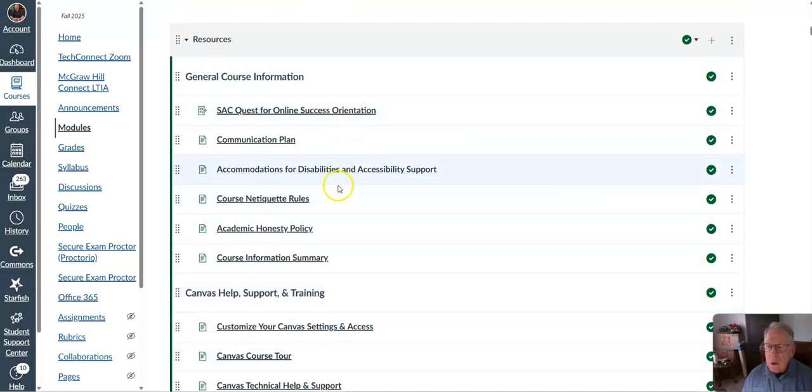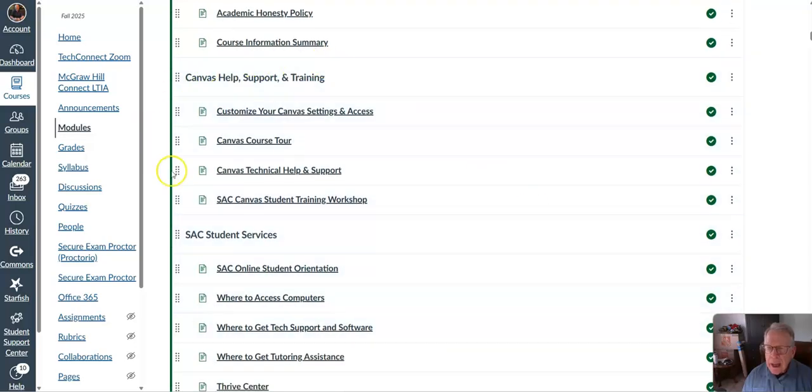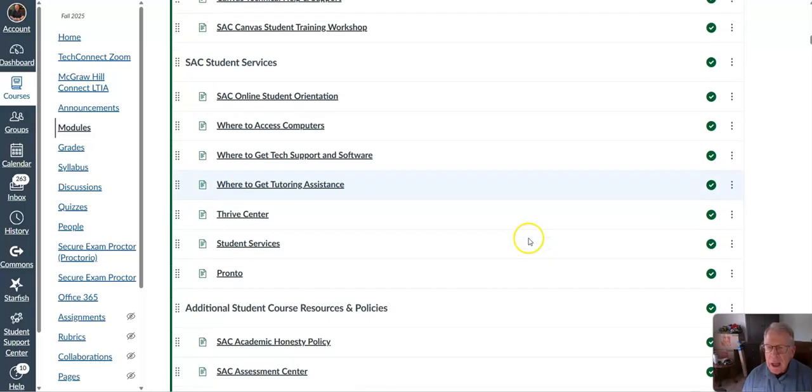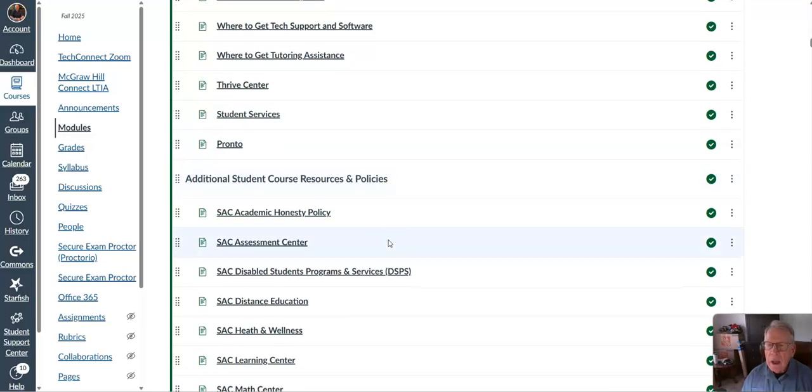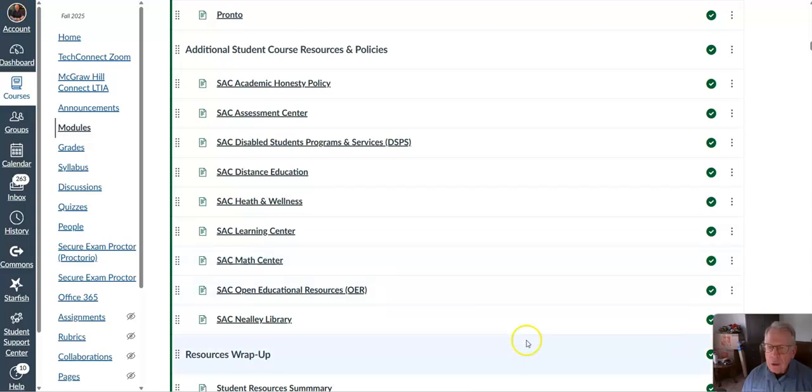Here's a lot of general information here from Santa Ana College. I'll let you ripple through that on your own. Here's some Canvas support information if you want a little bit of help on Canvas. And then there are all sorts of student services that are available where you get computers, where you get tech support, tutoring assistance. That would be the ACC tutoring that I do on Friday, as well as the Net Tutor, and then some other information that you may use or may not.